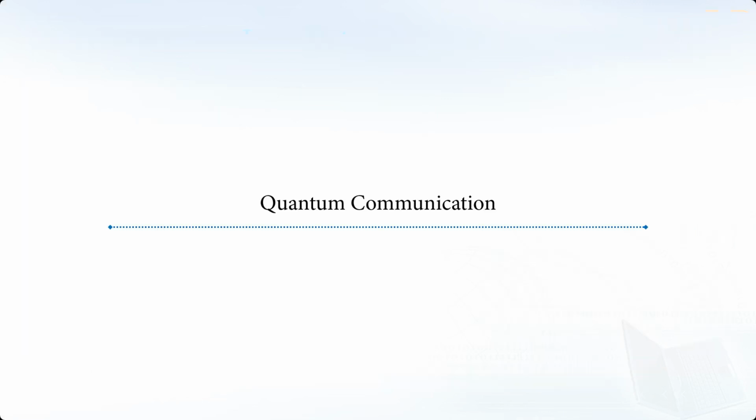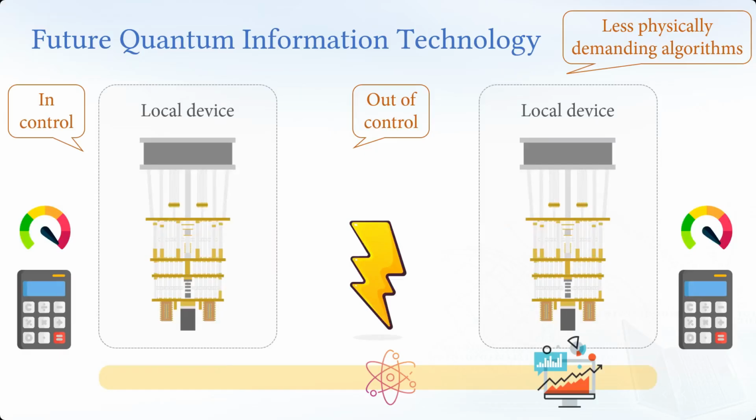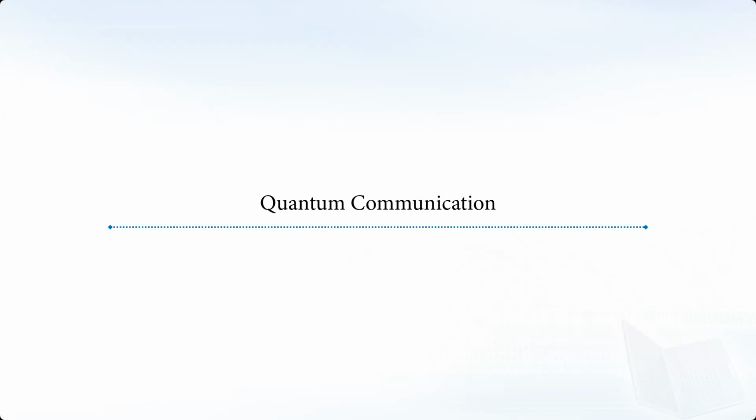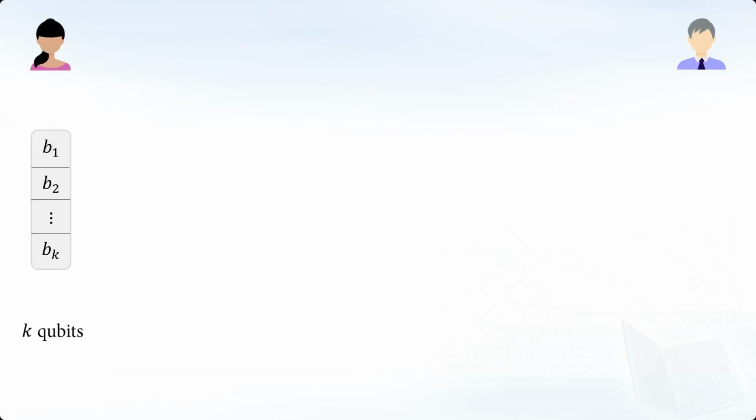Okay, so we need to talk about quantum communication and how we can do those less demanding coding strategies on our local device to protect our data along the way. So I need to formally introduce our quantum communication protocol. This is a more general mathematical framework of quantum communication. Say Alice at this local device wants to send her prepared logical k-qubit state to Bob. But we have noise on the way, so we need to protect our logical qubits.